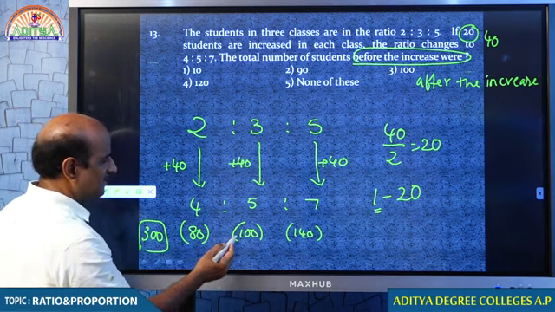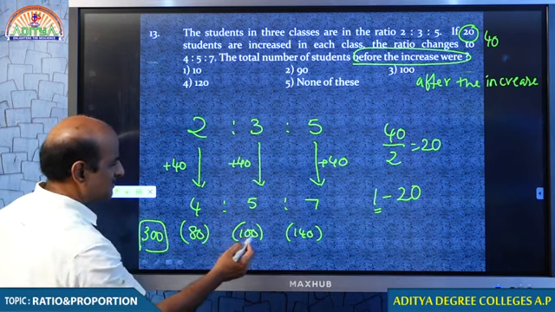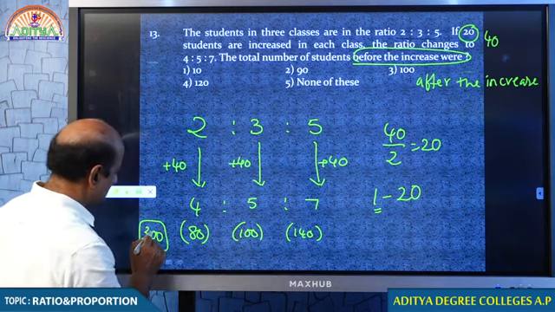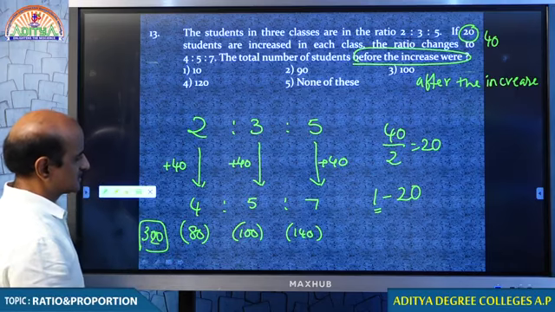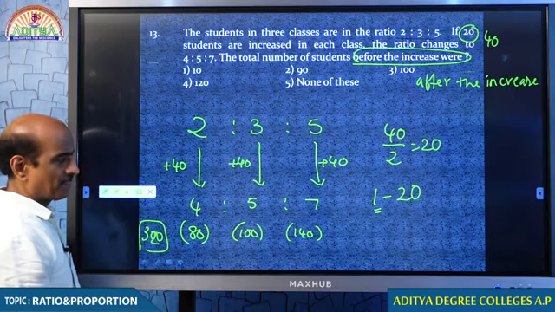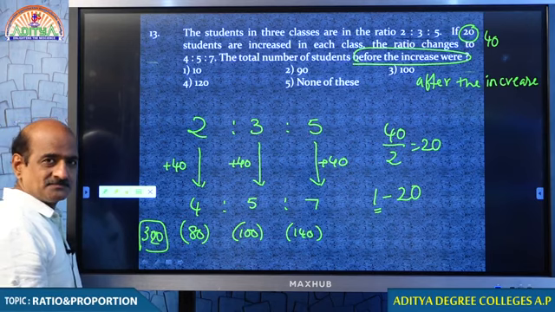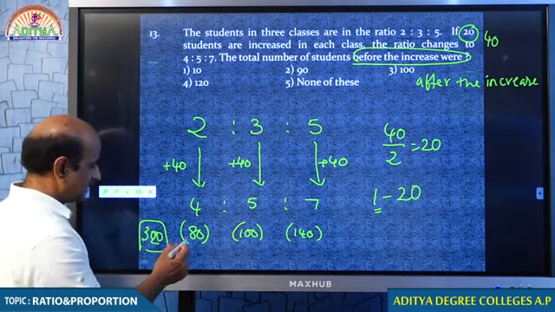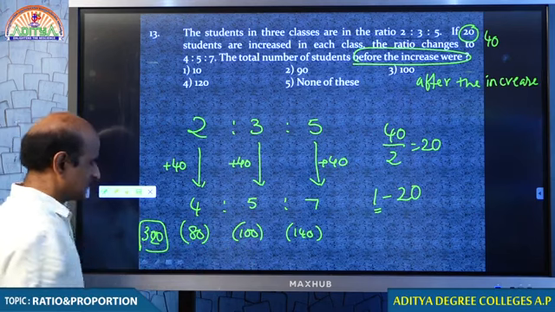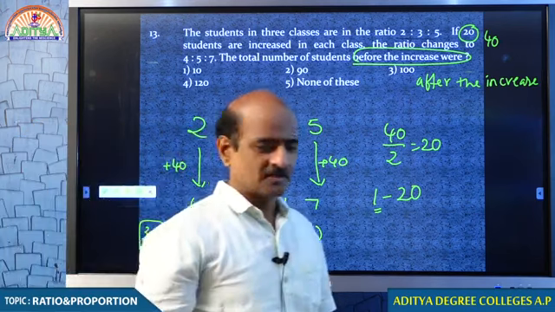180 and 220. I think you understand. 240, 320. Your answer must be 320. Getting it right? 80 plus 100 plus 140. I think there is no confusion.